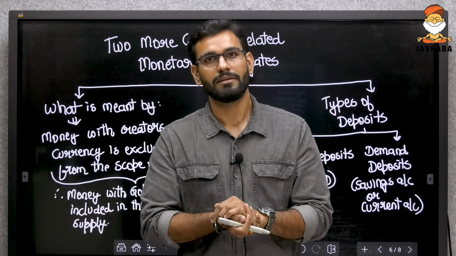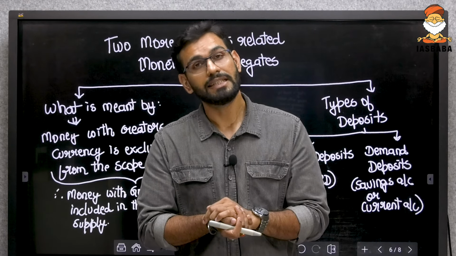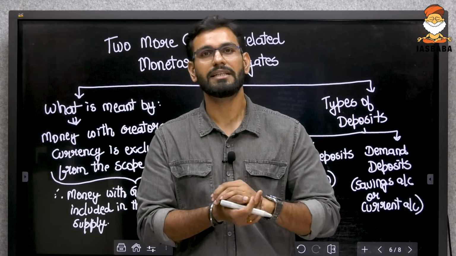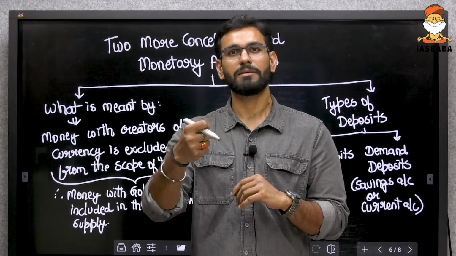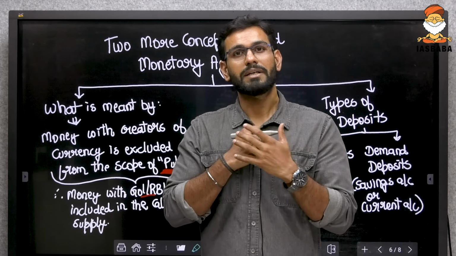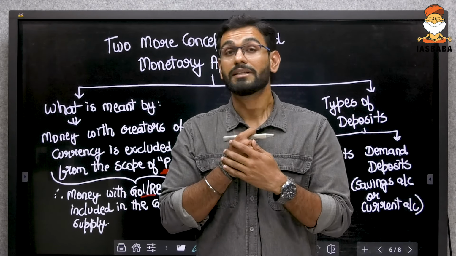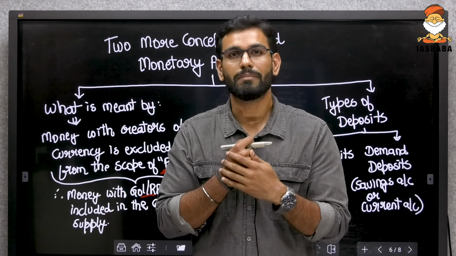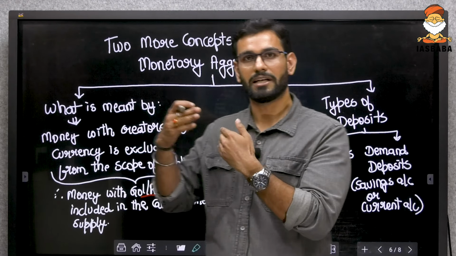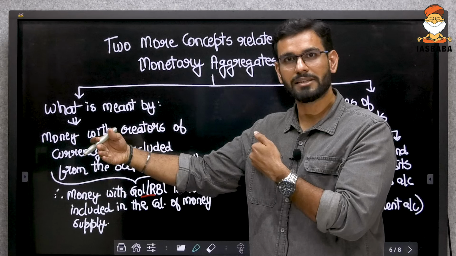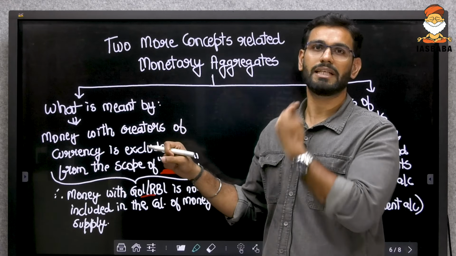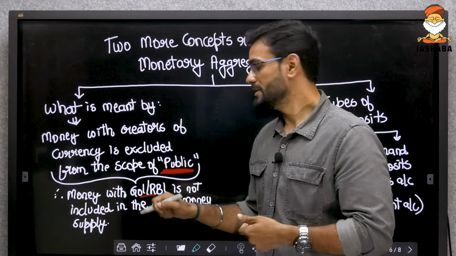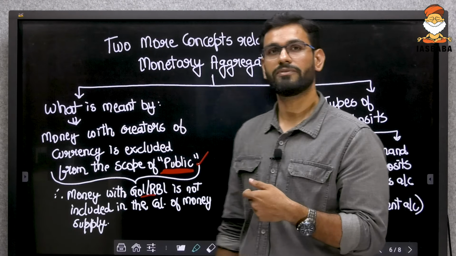Corporates are public. But the creators of currency are not in the definition of public, which is why when RBI swipes up some money from the market with itself, that money is still there, but it is assumed that money supply has decreased. If RBI takes some money from the banks, it is assumed that the money supply has decreased because RBI is not within the definition of public.